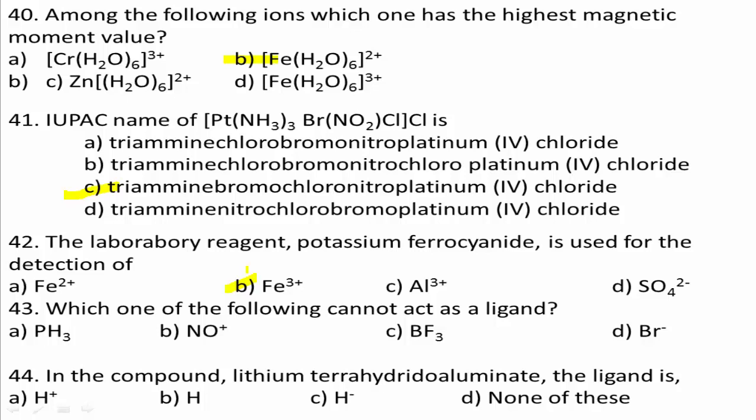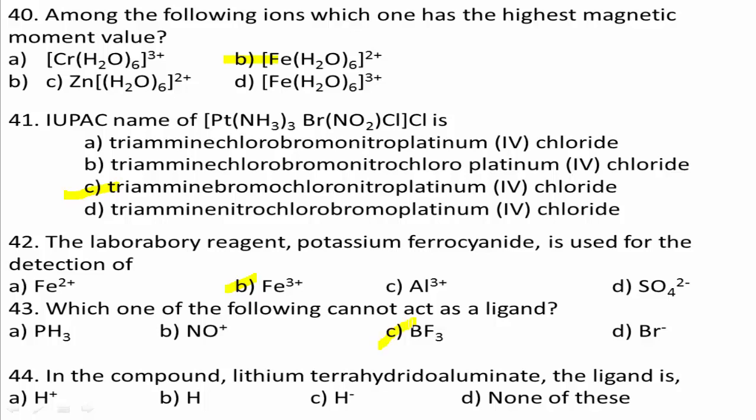Option A, phosphine PH3; option B, NO+; option C, BF3; option D, Br-. When you observe the options, BF3, boron trifluoride, does not have any electron pair to donate to act as a ligand. BF3 is a Lewis acid, which needs an electron pair. Therefore, it is not a ligand. The correct answer for this question is option C.